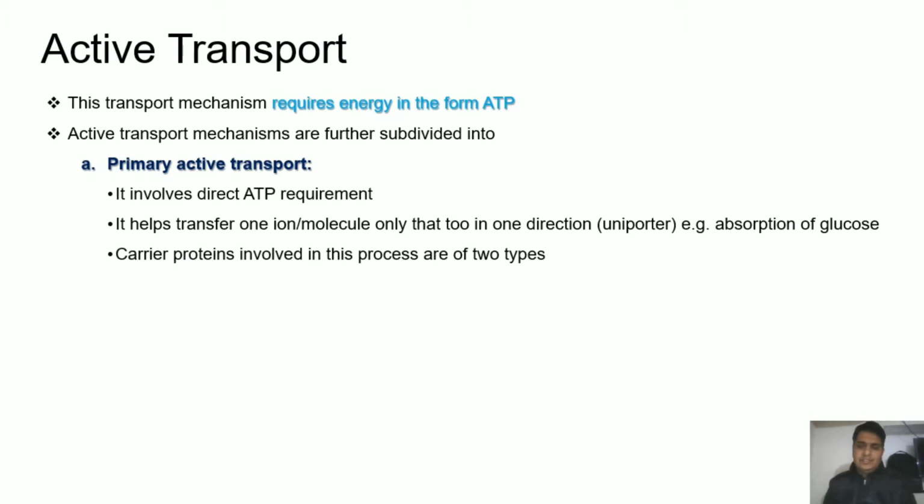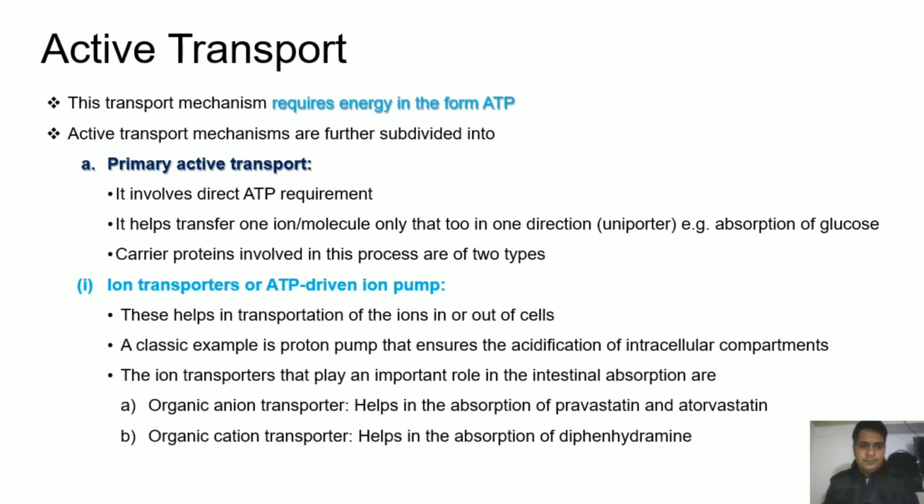The carrier proteins work with the utilization of energy in the form of ATP, and these are of two types: ion transporters or ATP-driven ion pumps, and the ABC transporter. In the case of ion transporters, these help in transportation of ions into or out of the cell. A classical example of this kind is proton pumps, and these pumps ensure the acidification of intracellular compartments.